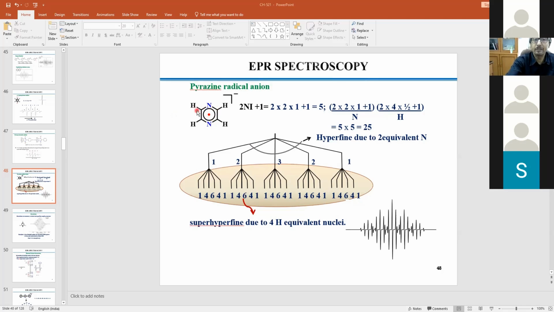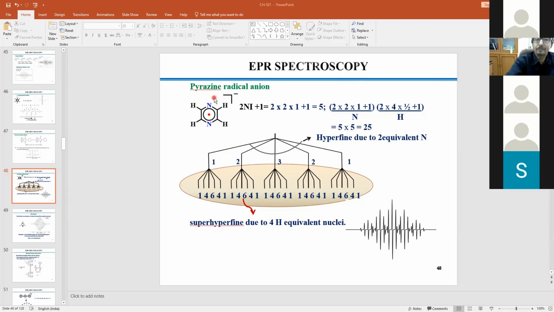But here hydrogen will never interact before nitrogen with this electron, for two reasons. This is the ideal molecule I said. One, nitrogen is bigger than hydrogen. Second, nitrogen is directly linked to this particular unpaired electron. Hydrogen is one atom distance away, so it cannot come before this one.